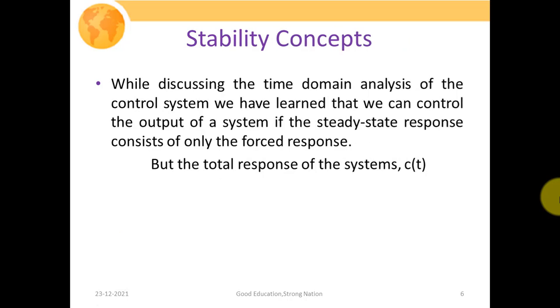While discussing the time domain analysis of the control system, we learned that we can control the output of the system if the steady state response consists of only the forced response. So what do we mean by this forced response? The total response of the system, C(t), can be evaluated as the combination of your forced response as well as your natural response.